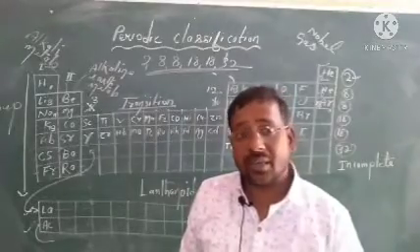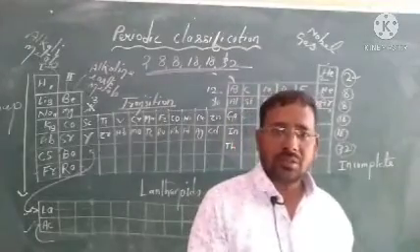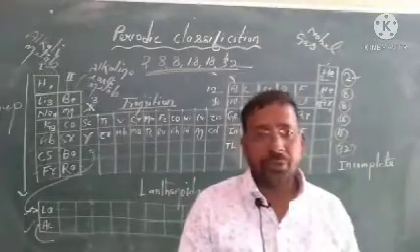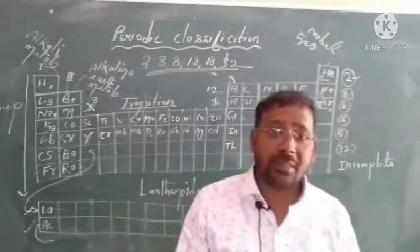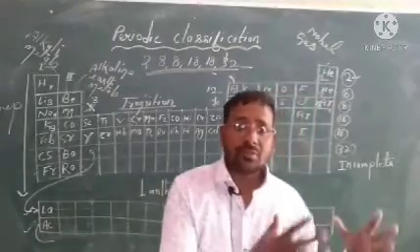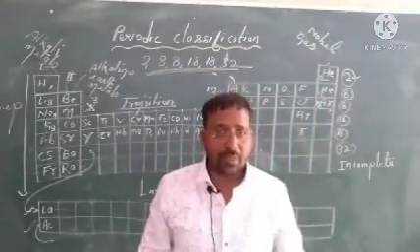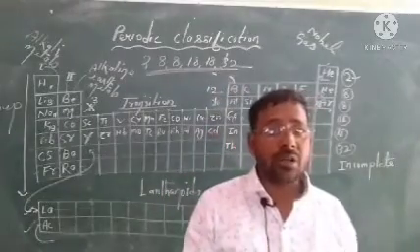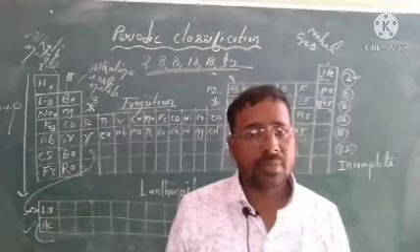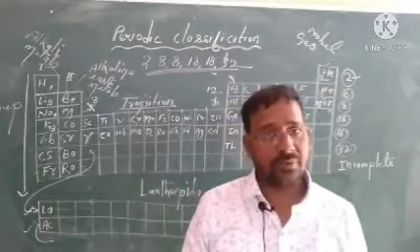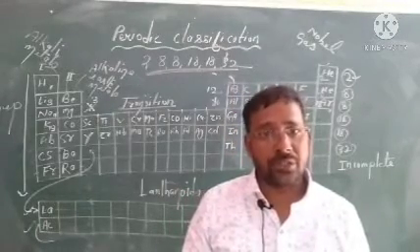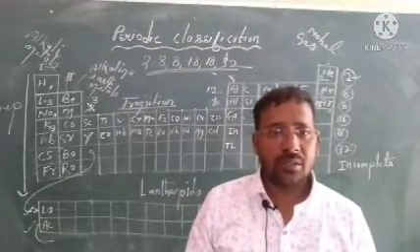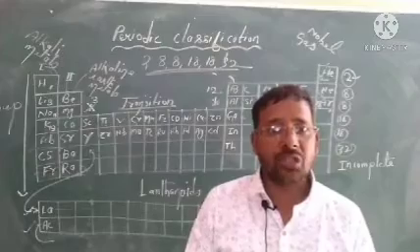And at that time many scientists tried to make the periodic table on the basis of atomic number, and then we have the modern periodic table. In this table, elements are arranged in increasing order of atomic number. And what is periodicity? Already I have given you the definition. Just learn. It may be asked in your examination.